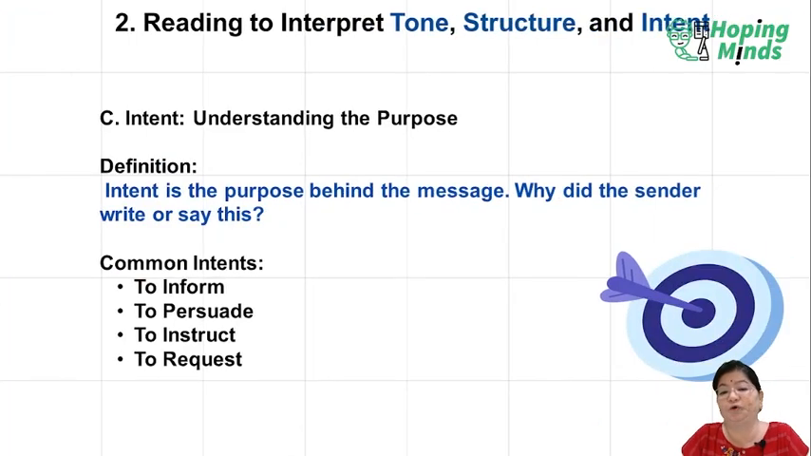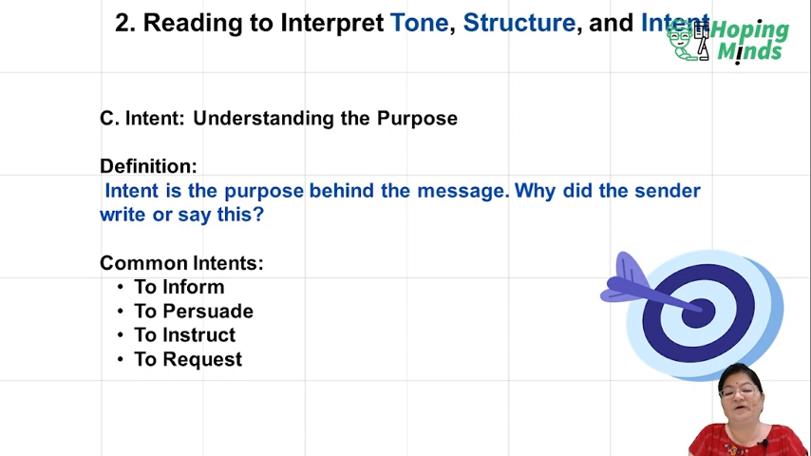Reading to interpret tone, structure and intent. Identifying intent means understanding the purpose. We should know the purpose of what we are thinking, planning and understanding to do. Definition: intent is the purpose behind the message. Why did the sender write or say this? Anybody who is talking about a particular topic, who intends to drop a message to somebody else, to convey their communication to the other person, has an intention. Why is he saying that?